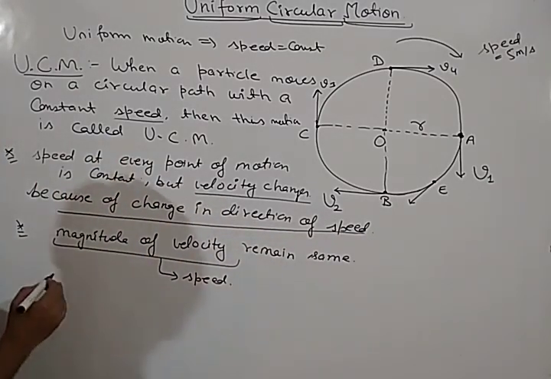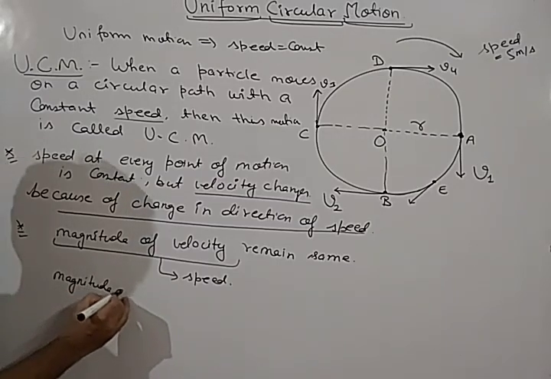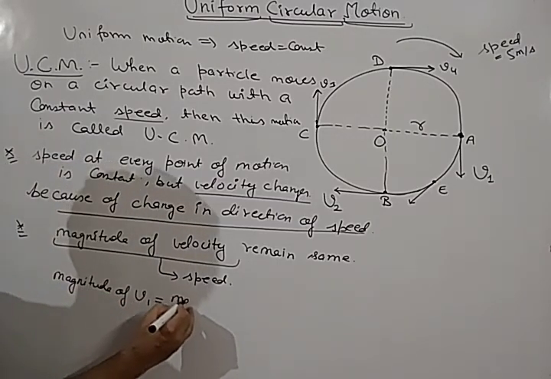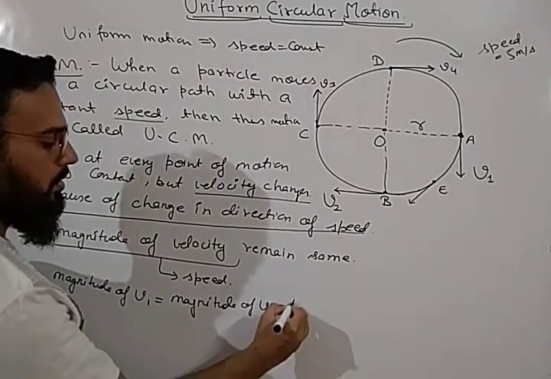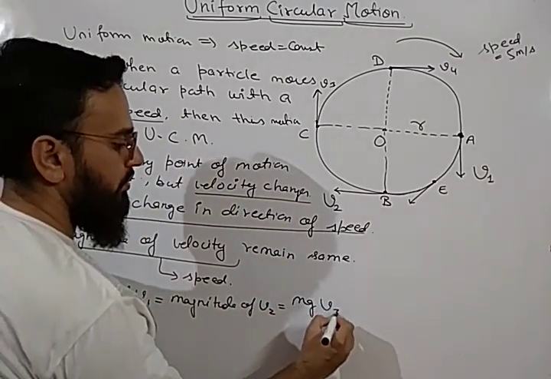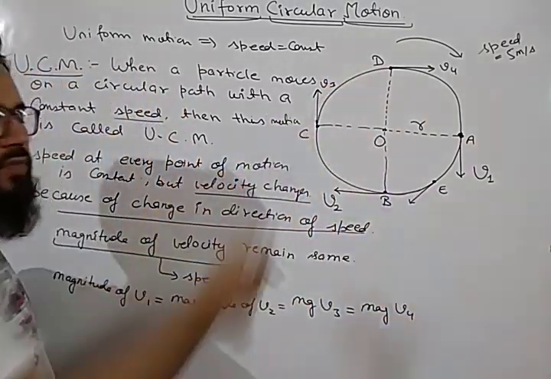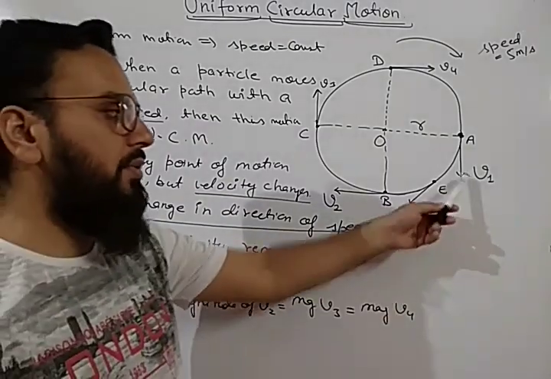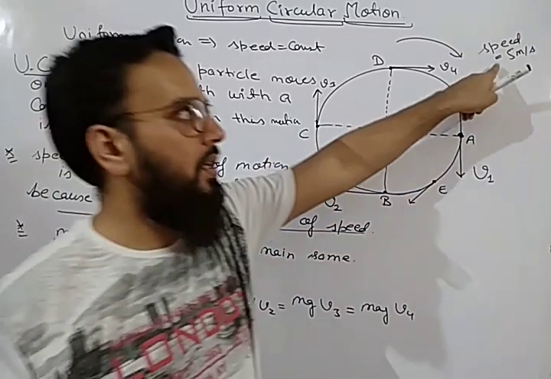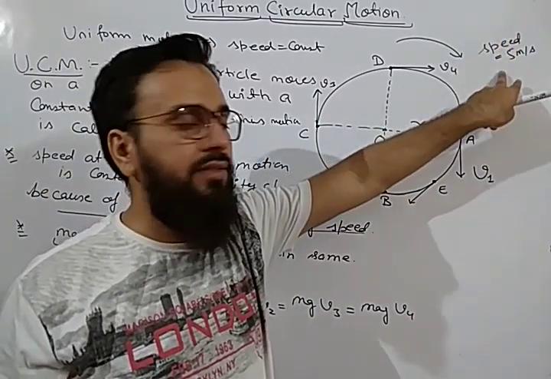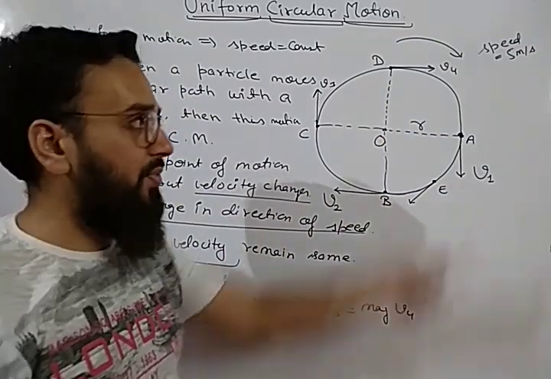So we can say that magnitude of v1 is equal to magnitude of v2 is equal to magnitude of v3 is equal to magnitude of v4 and so on. If we take different instants v1, v2, v3, v4, then the magnitude, it means magnitude is 5. What is the speed? It is 5. Means magnitude of velocity means its numerical value. What is that number? So it is 5 meter per second.